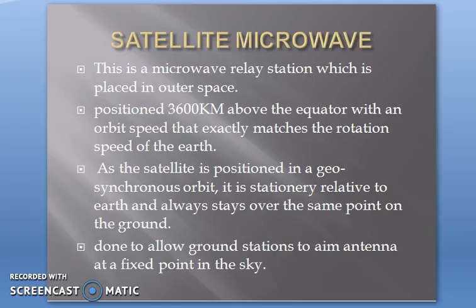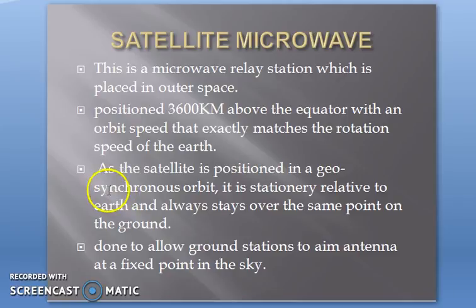Next comes satellite microwave transmission. There will be a relay station placed in outer space, positioned 36,000 km above the equator with an orbit speed that exactly matches the rotation of the Earth. The satellites used should be geostationary satellites, so that their motion exactly matches the rotation speed of the Earth.